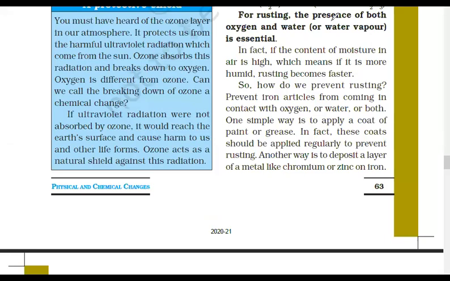Now, as rusting is a process of formation of ferric oxide or iron oxide in the case of iron, what do you think it should be in the case of zinc or chromium? Something like that, right, everyone? So write this down, you can just write this down.